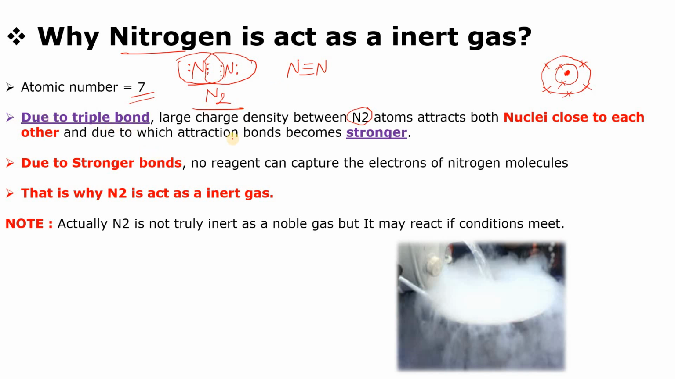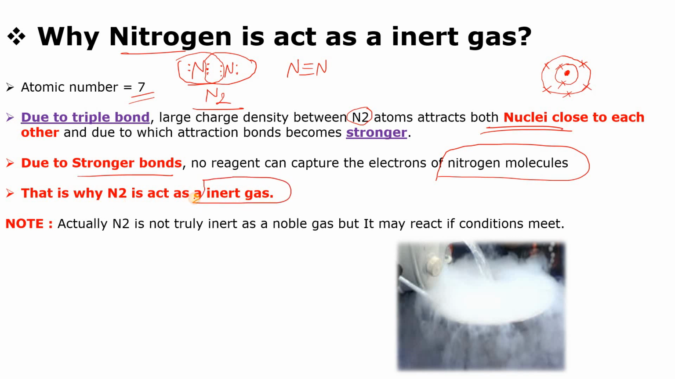Due to the triple bond, the large charge density between the nitrogen atoms attracts the nuclei of both nitrogen atoms toward each other, and due to this the bond becomes much stronger. It means you will have to provide more energy to break it down. Due to these stronger bonds, no reagent can easily capture the electrons of the nitrogen molecule, and if you want to, you will have to provide more energy. That is why nitrogen acts as an inert gas.